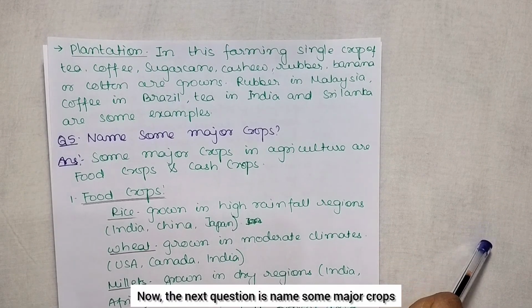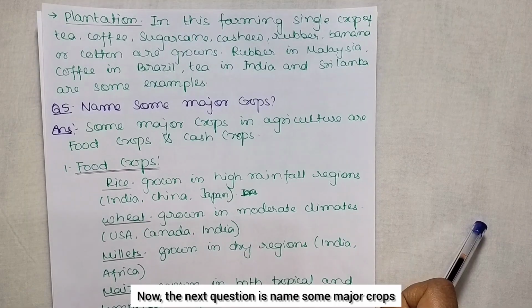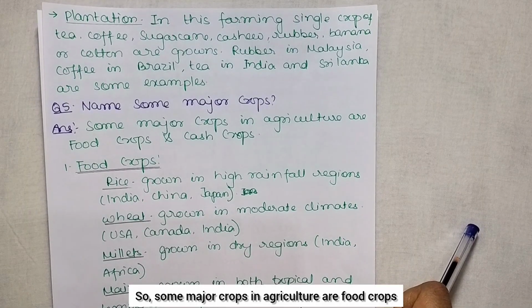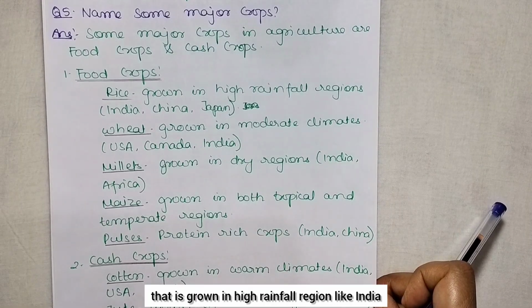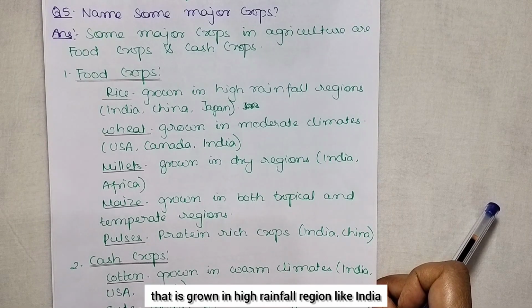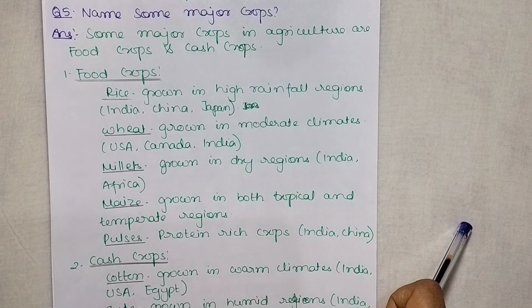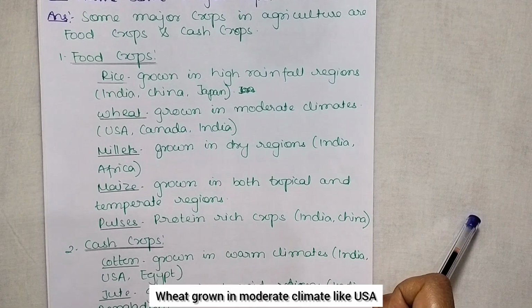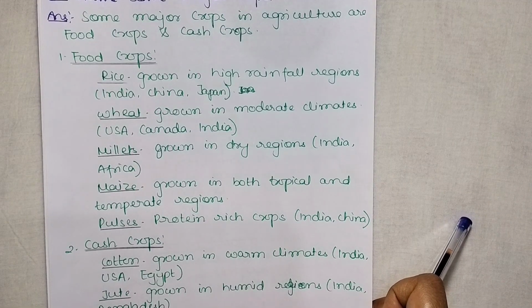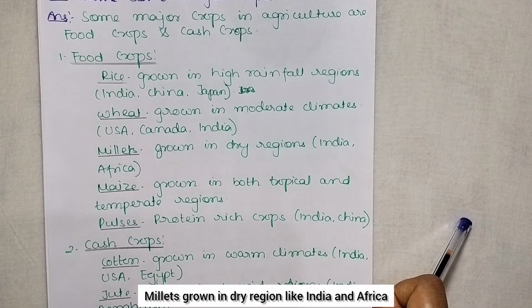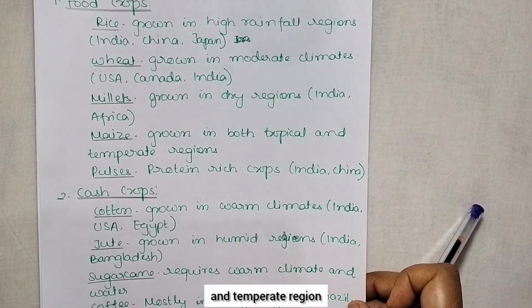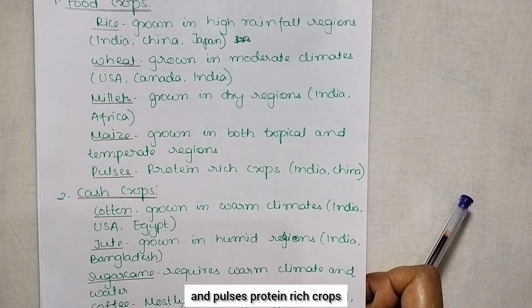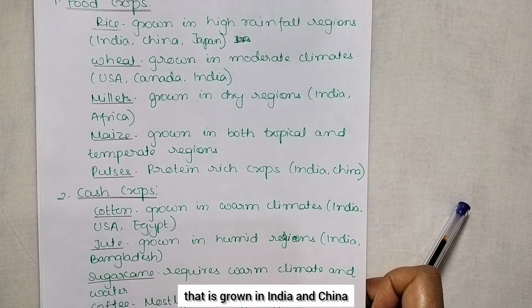Now, the next question is: name some major crops. Some major crops in agriculture are food crops and cash crops. Food crops are rice, grown in high rainfall regions like India, China and Japan. Wheat, grown in moderate climates like USA, Canada and India. Millets, grown in dry regions like India and Africa. Maize, grown in both tropical and temperate regions. And pulses, protein-rich crops grown in India and China.